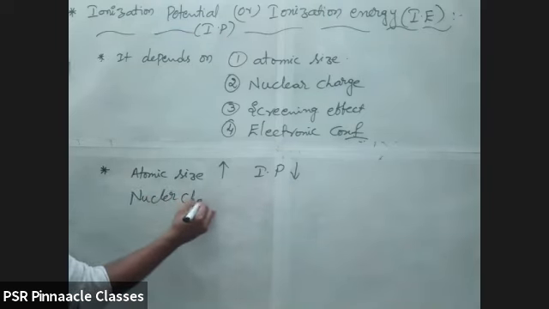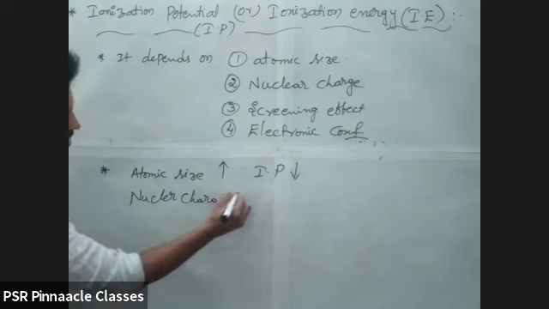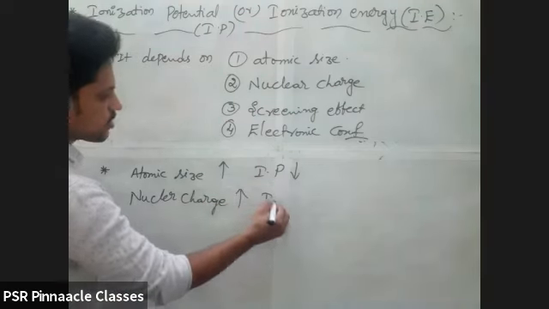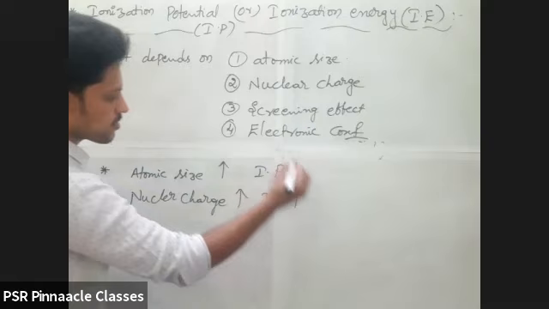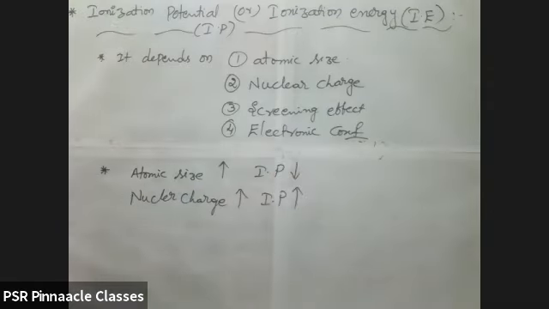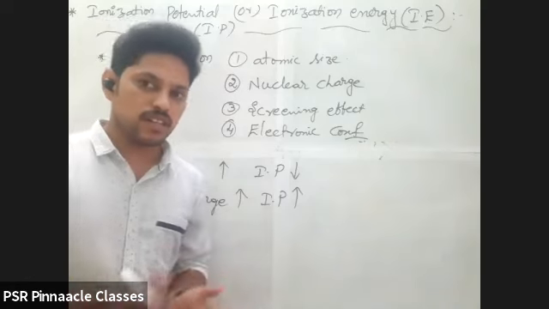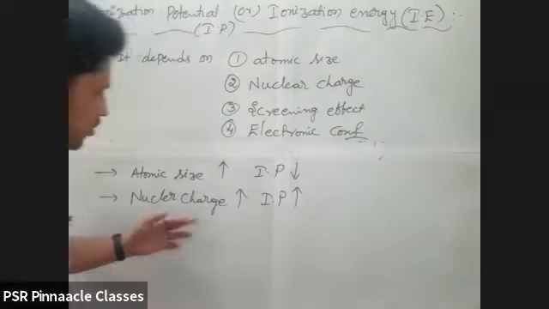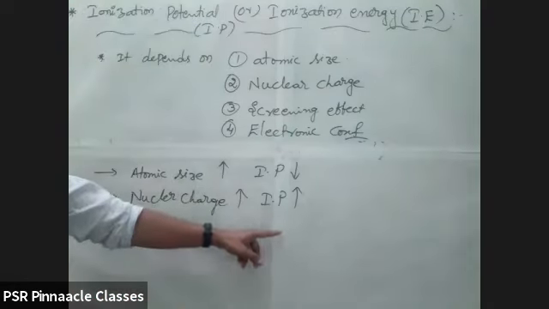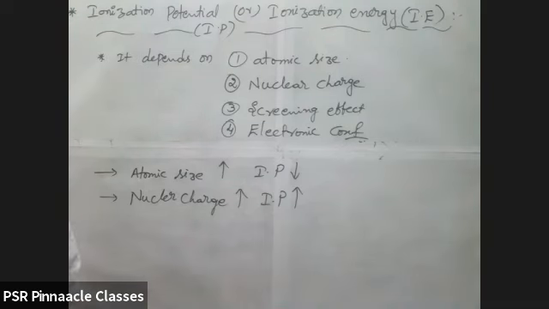Nuclear charge. If the nuclear charge is increasing, then ionization potential will increase. Already I said that if the charge is more, then you can't remove the electron. Is it correct? Nuclear charge is more, ionization potential will be more. Okay?